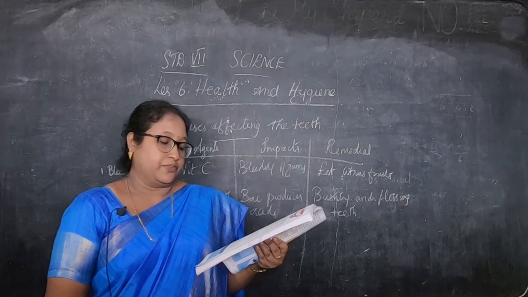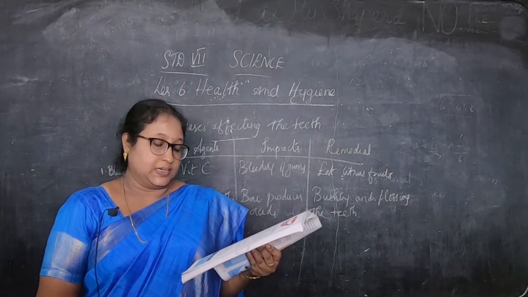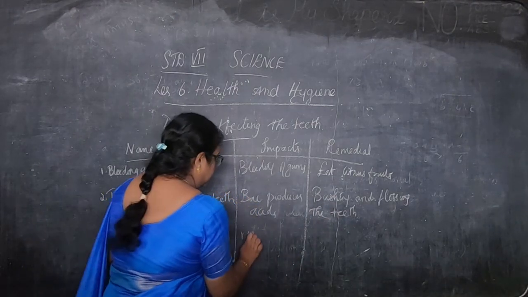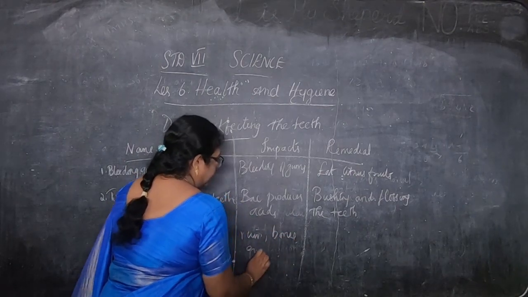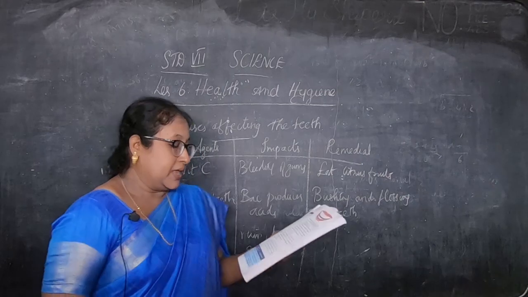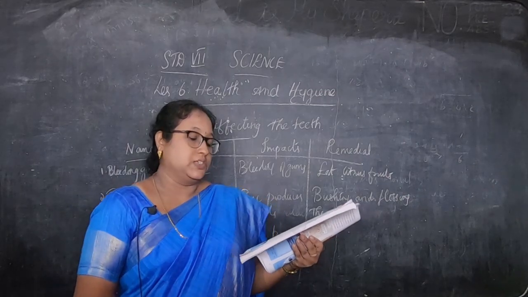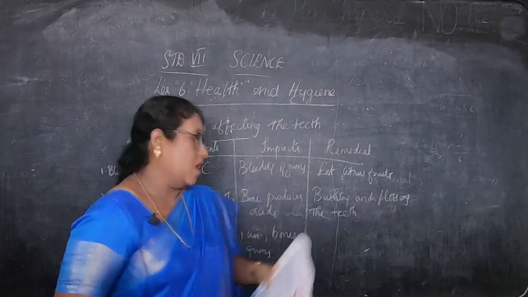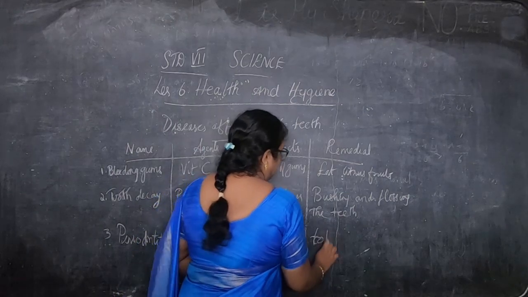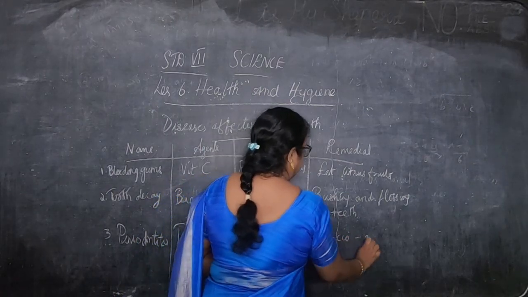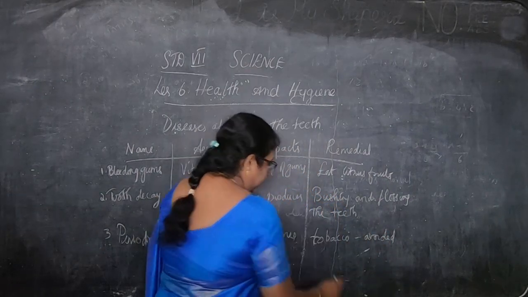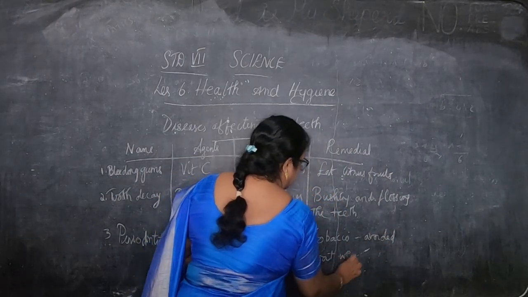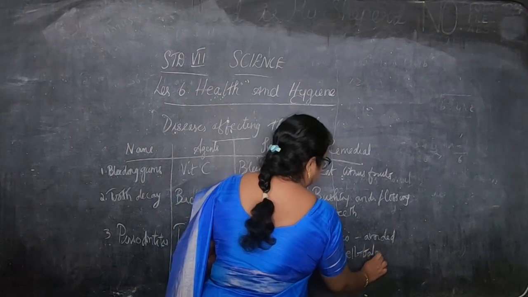It causes a severe form of gum disease that ruins the bones, gums and other tissues. And what are the remedies for this? Chewing tobacco should be avoided, and you have to eat a well-balanced diet.